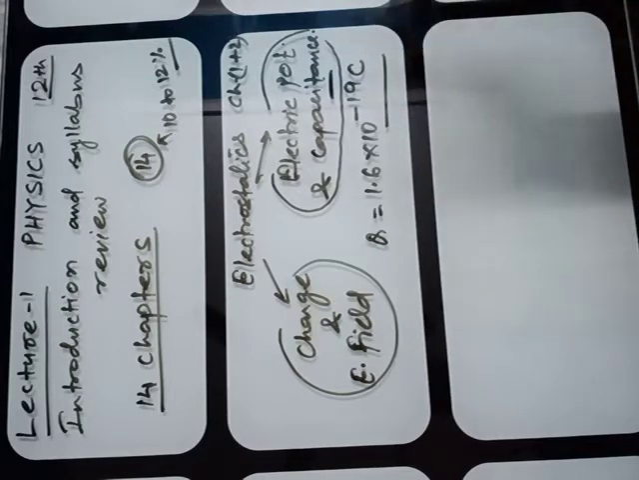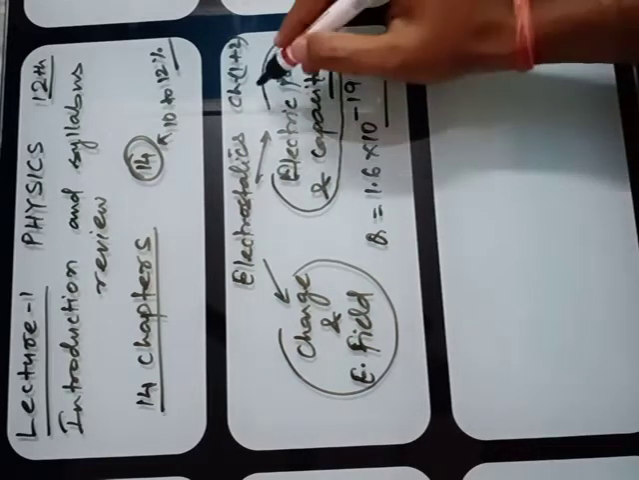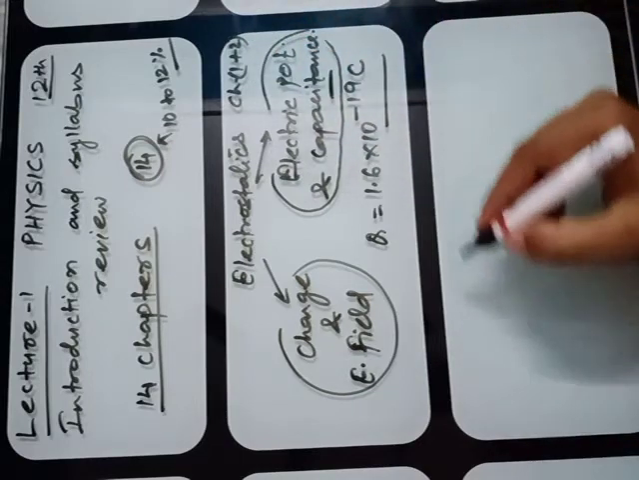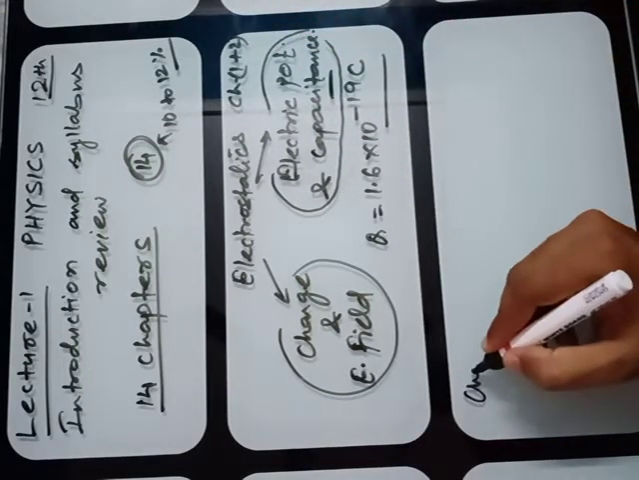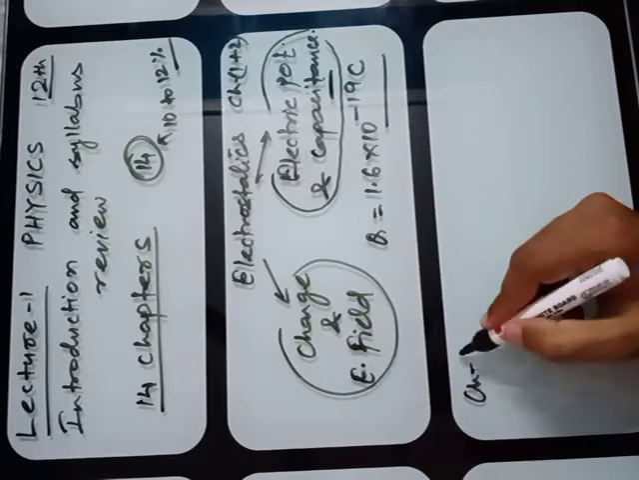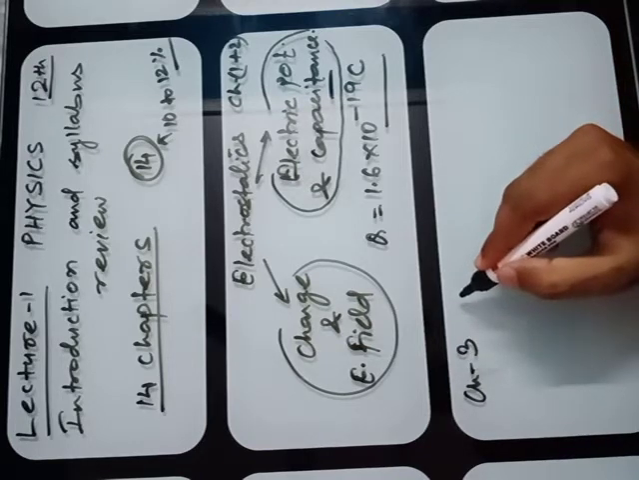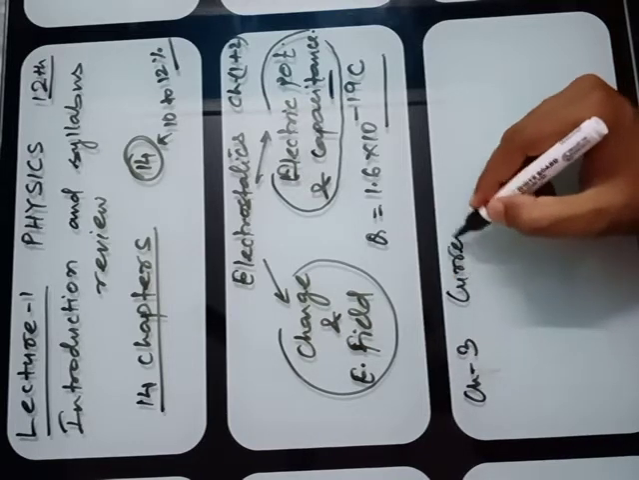Then after these two chapters, that is the first section, electrostatics, you have to study electric current, that is current electricity. This was the first and second chapter, and the third chapter of NCERT is current electricity.